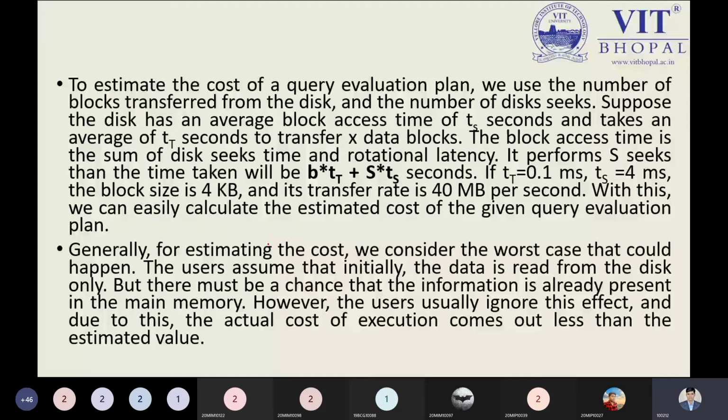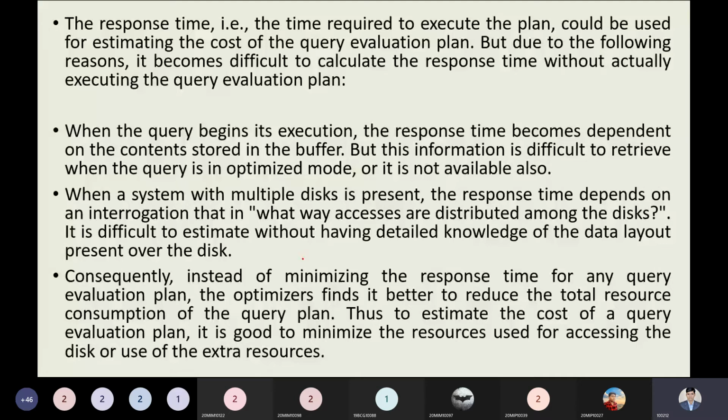Again, this is the theory we have written over here. Next, we have the response time. Response time is the time required to execute the plan, and it could be used for estimating the cost of the query evaluation plan. But for the following reasons, it becomes difficult to calculate the response time without actually executing the query evaluation plan.